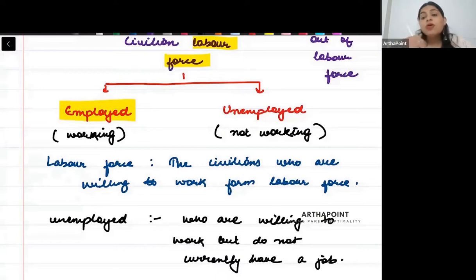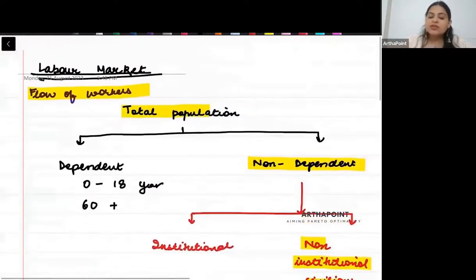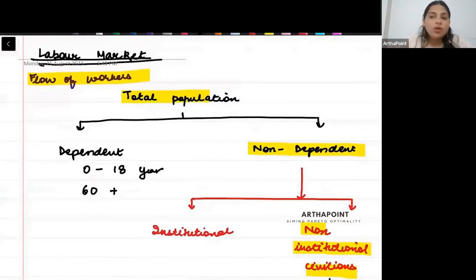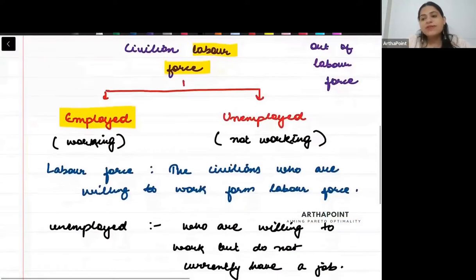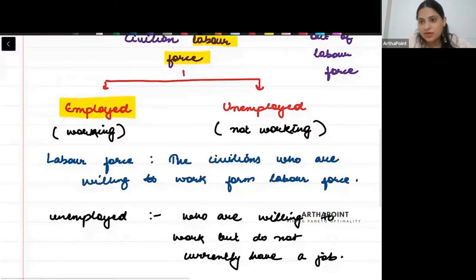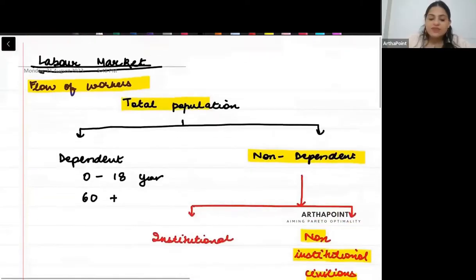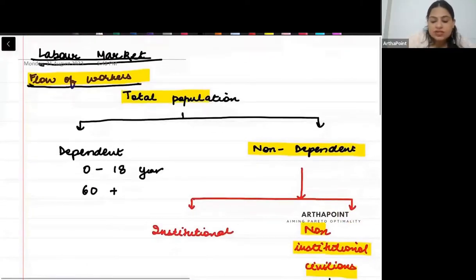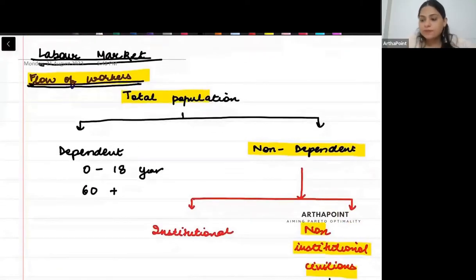So those people who are willing to work, they want to work but there is no job, that is an unemployed person. Now, when you get this in exam, you have to make this flow. If you don't make this flow, then things will be difficult for the faculty to understand. Okay, so this diagram, which is the flow of workers, this is very, very important.